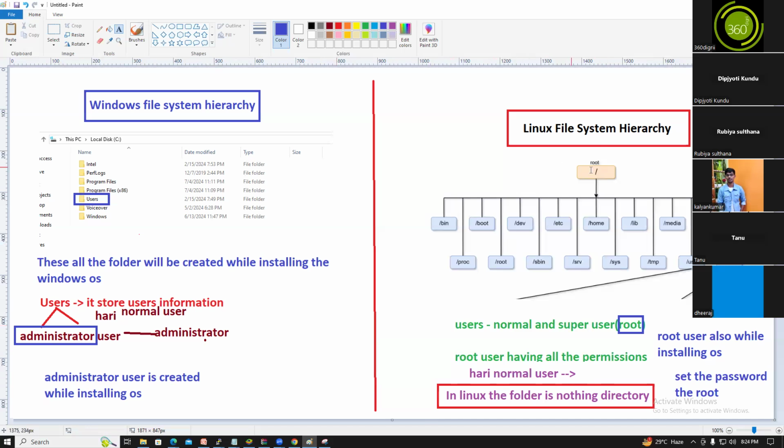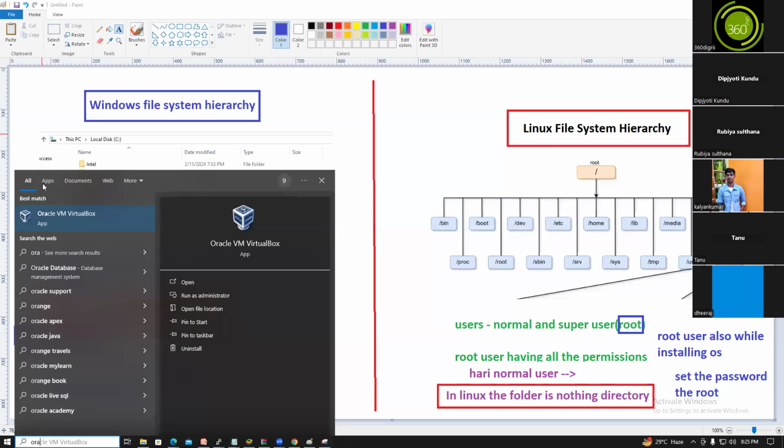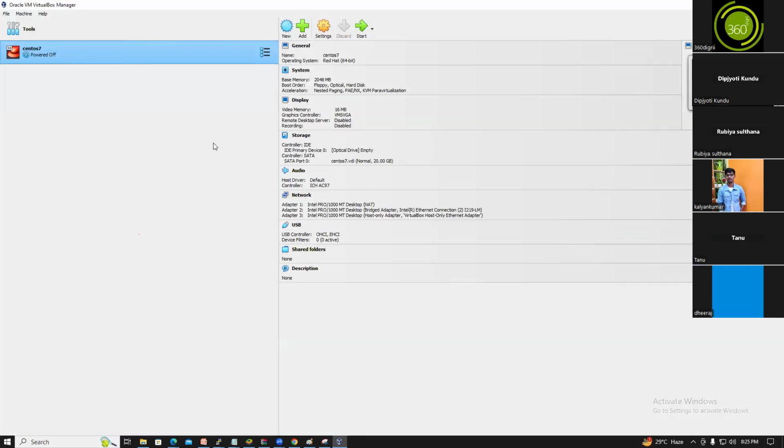So now I will show you the Linux file system hierarchy. Yesterday we installed Oracle VirtualBox on my laptop, right? I installed CentOS 7. If you want to start, you can start it using the start button.